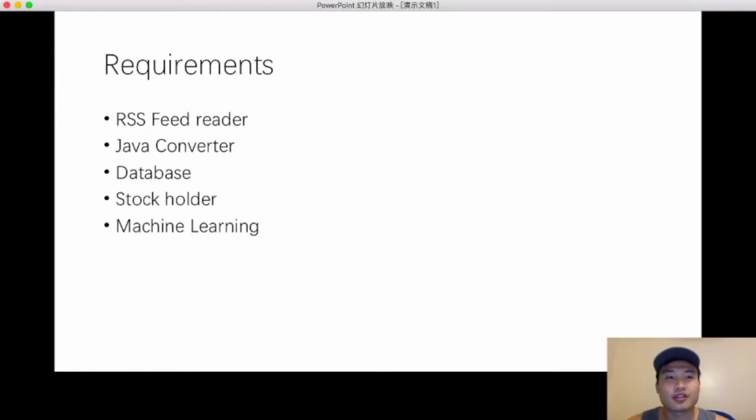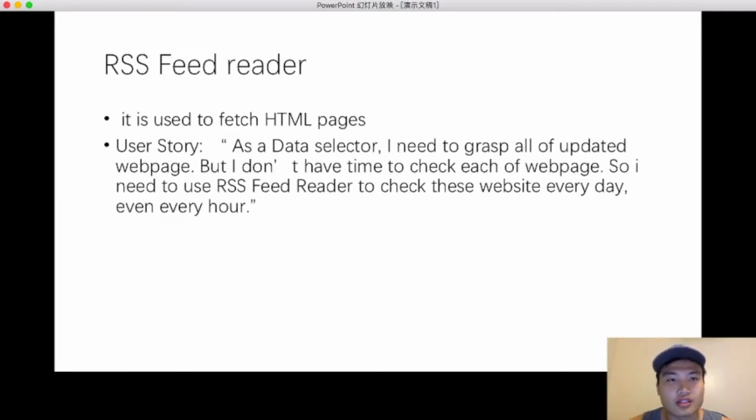So here I'm gonna talk about the requirements of our system. Those are our major five requirements. The first one is the RSS feed reader requirements, then the Java converter, the database, the stockholder, and the machine learning. So let's take a closer look at each one of them. The first one is the RSS feed reader.